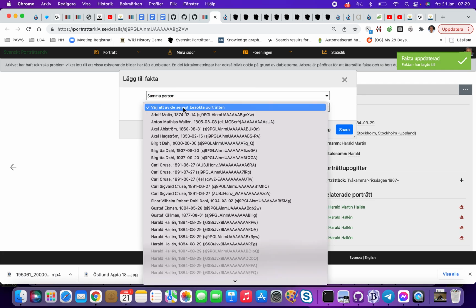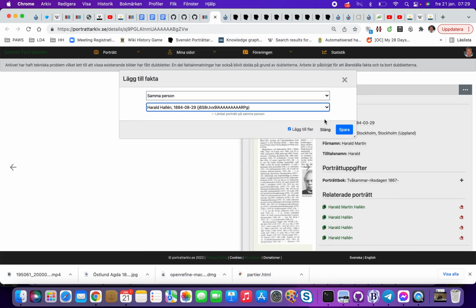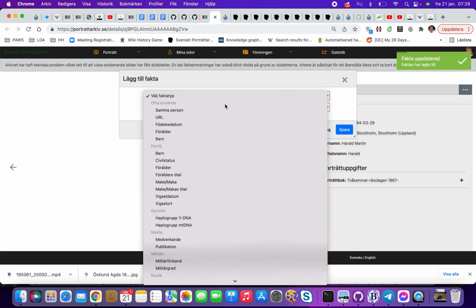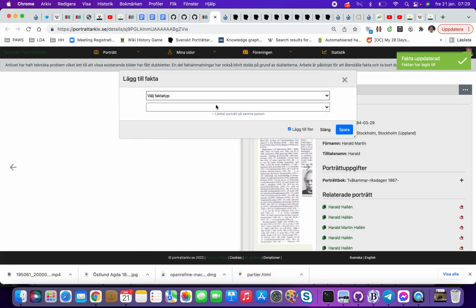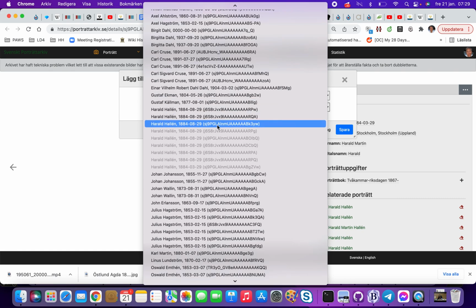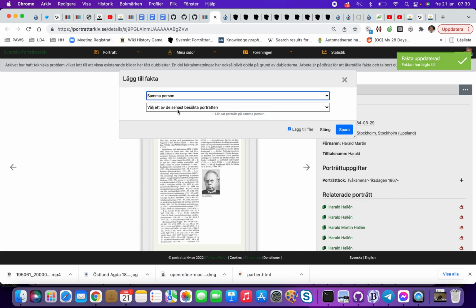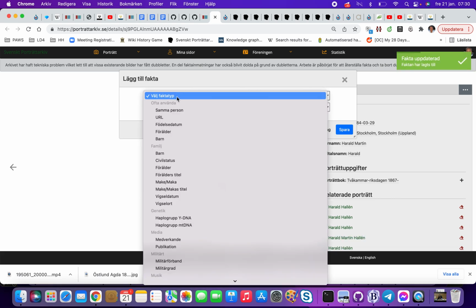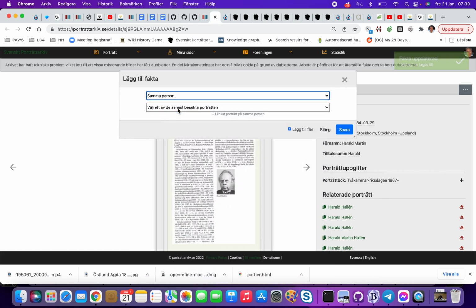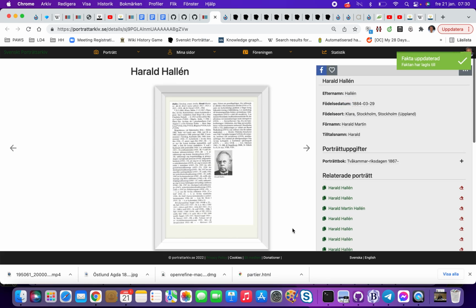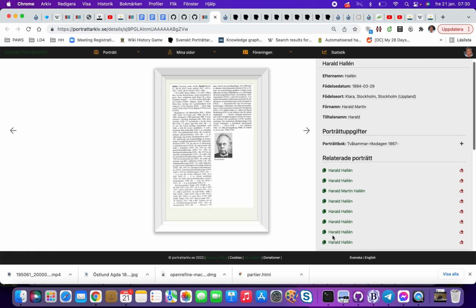So if we do this and check in the API of, so now we have said that this picture is depicting the same person as in other places here.